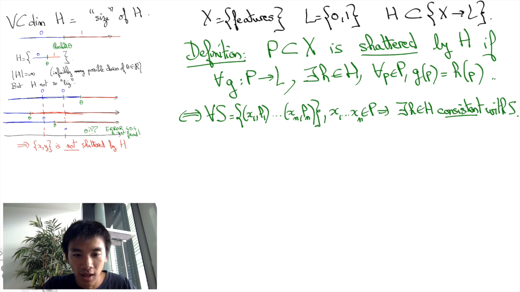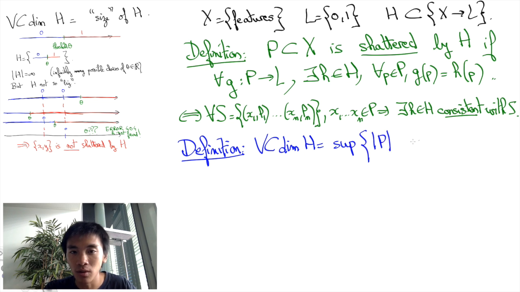Now, intuitively, the more a space H of functions shatters things, the larger the space is. While the VC dimension is actually precisely defined as the cardinal of the larger subset P of features that H shatters.